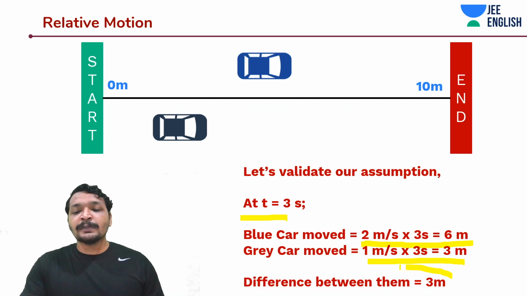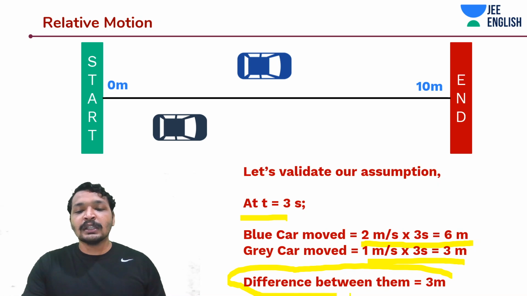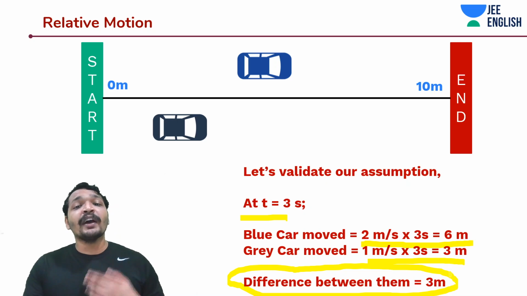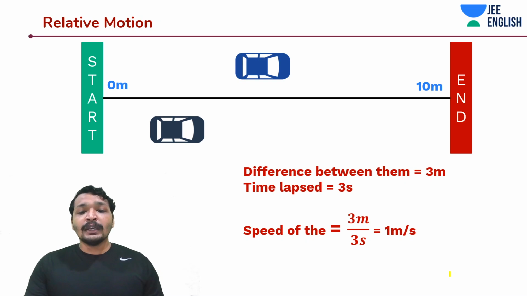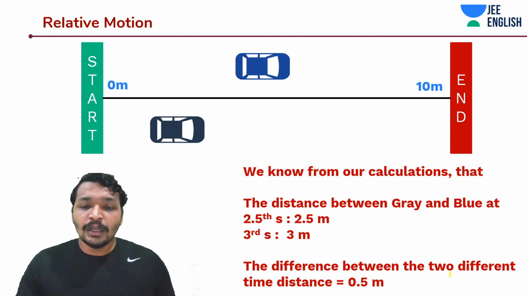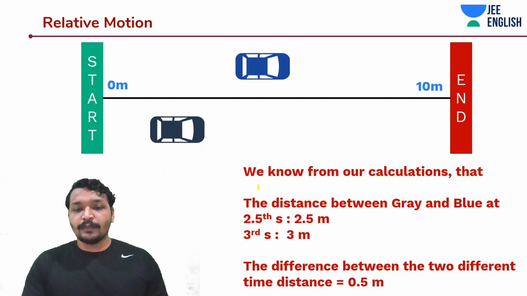So the distance difference between them would be 3 meters, whereas in the earlier case it was 2.5 meters.